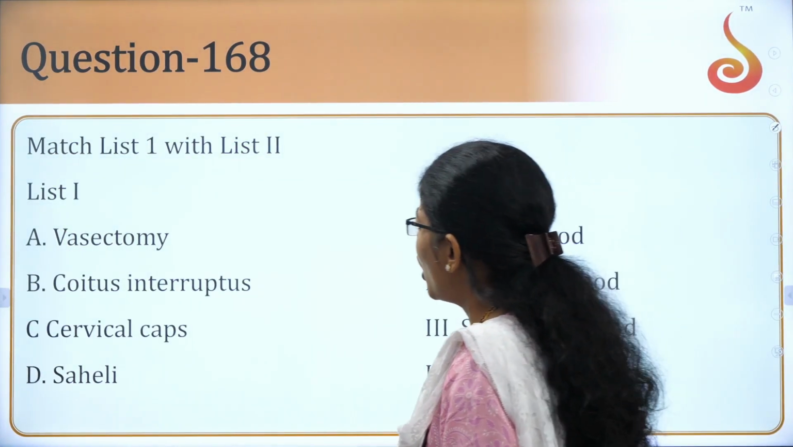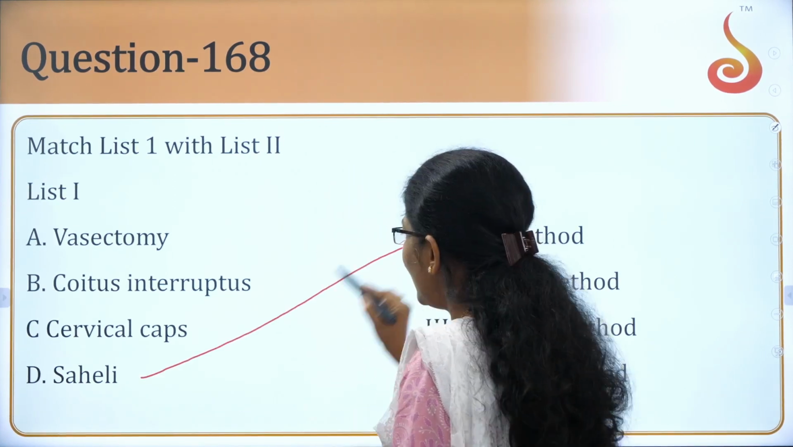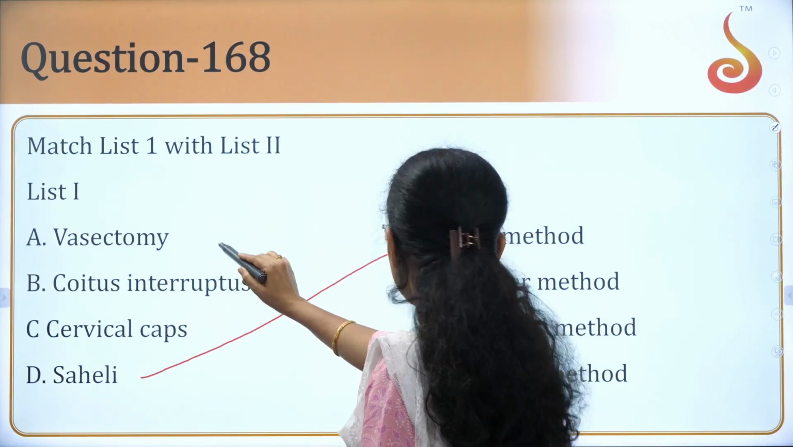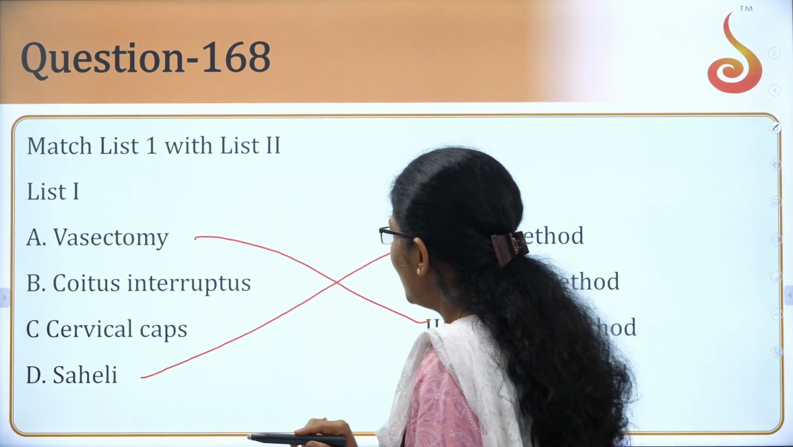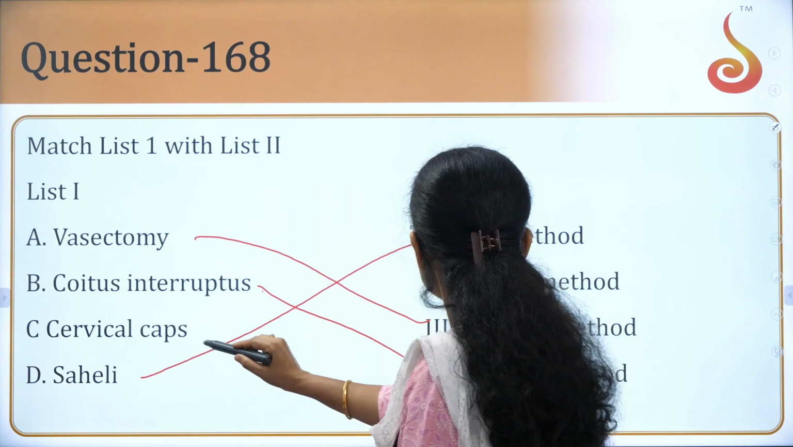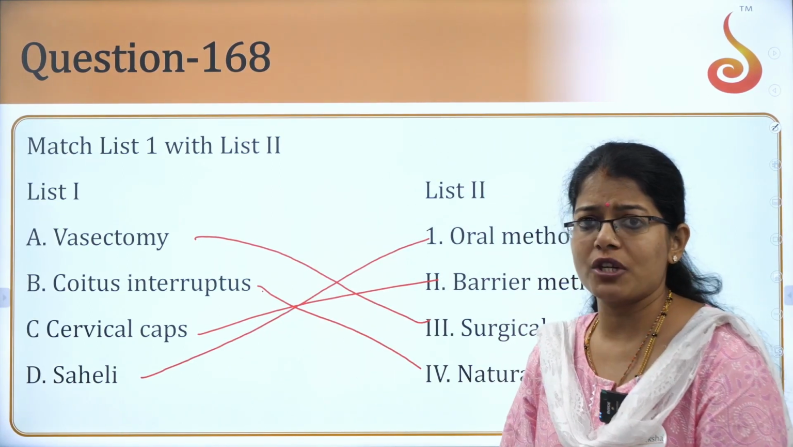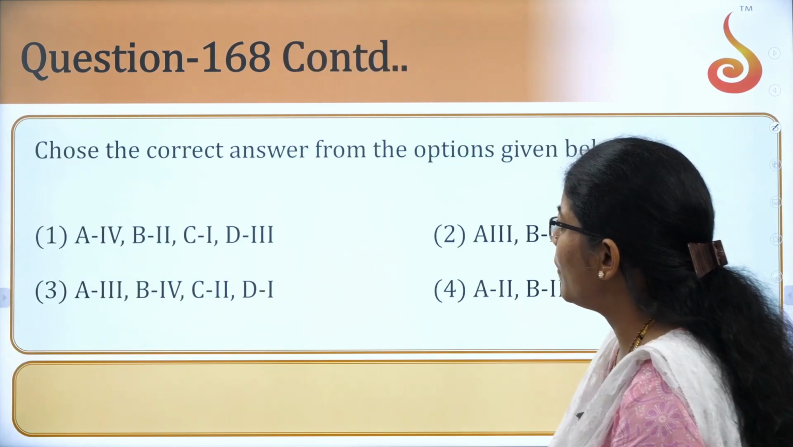Next one, match the column. Very simple one. Saheli is an oral method. Vasectomy is a surgical method. Coitus interruptus is a natural method, and cervical caps are a barrier method. So accordingly you can match the option which is given here. Okay, this is the action matching here.